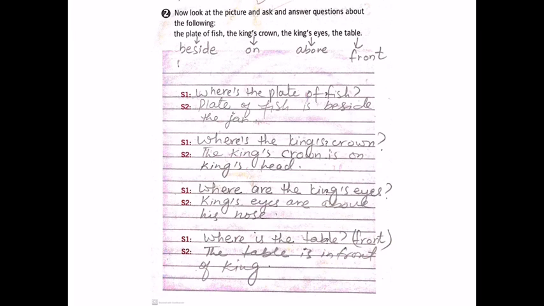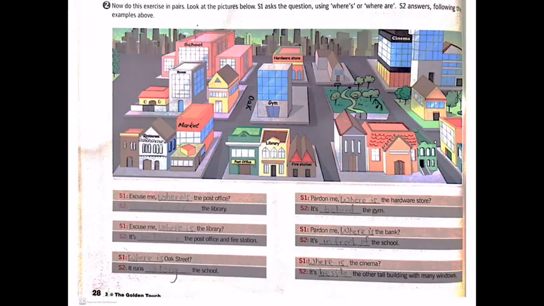Where's the king's crown? The king's crown is on king's head. Where are the king's eyes? King's eyes are above his nose. Where is the table? The table is in front of king. Alright, these are the prepositions that you have used.